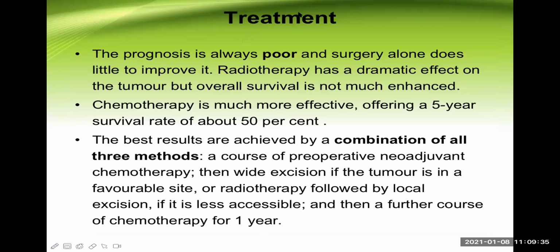What is the treatment of Ewing sarcoma? The prognosis is poor in case of Ewing sarcoma, and surgery alone does little to improve it. So only surgery is not very helpful. We have to combine all three methods together, and those three methods are chemotherapy, radiotherapy, and surgery. A lot of information is shown there. You just remember it like this. For the undergraduate student, that much information is enough.